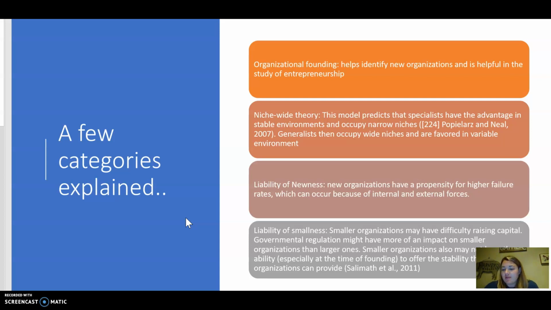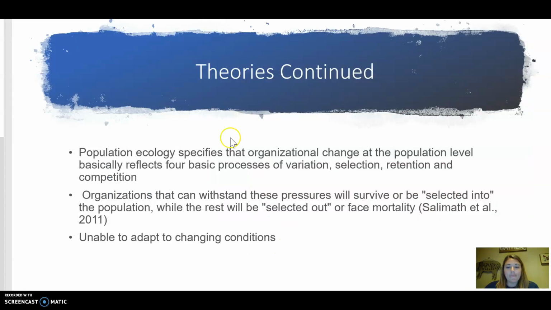Okay, so liability of smallness. Smaller organizations may have difficulty raising capital, which of course, thinking of small businesses, they probably do. But smaller organizations also may not have the ability to offer the stability that larger organizations can provide because they don't have as much capital. So these are some categories that go along with this theory.